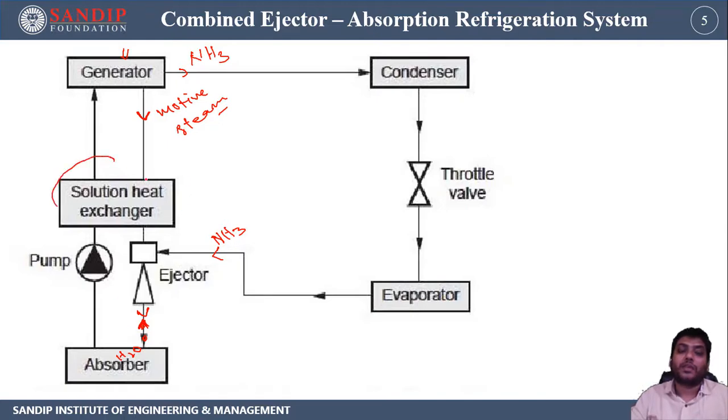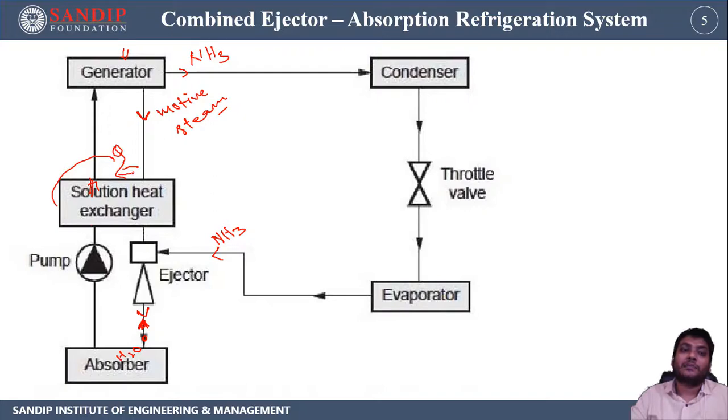Now we can see the role of the heat exchanger. This line has a high temperature, so heat will flow from this line to this line. Heat is removed from this line and supplied to this line, so the temperature of this line will first increase, and then it moves to the generator.